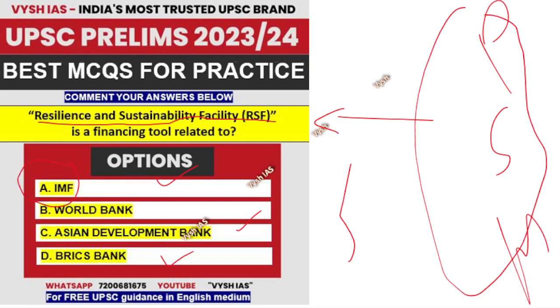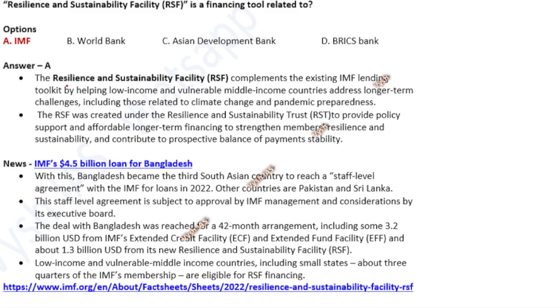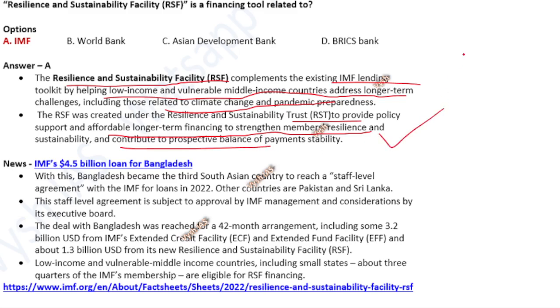Okay, so the IMF has this facility which is called the Resilience and Sustainability Facility. This complements the existing IMF lending toolkit by helping low income and vulnerable middle income countries address longer term challenges, including those related to climate change and pandemics. So for everything it is useful. It was created under this trust to provide policy support and affordable long-term financing to strengthen members' resilience and sustainability and contribute to prospective balance of payment stability. So this is the overall note if you have to write even a mains answer.